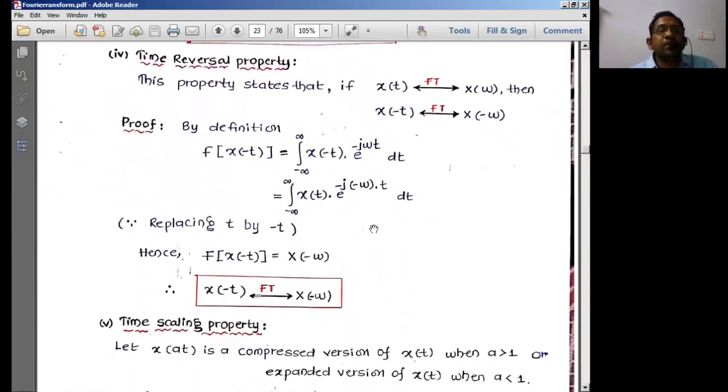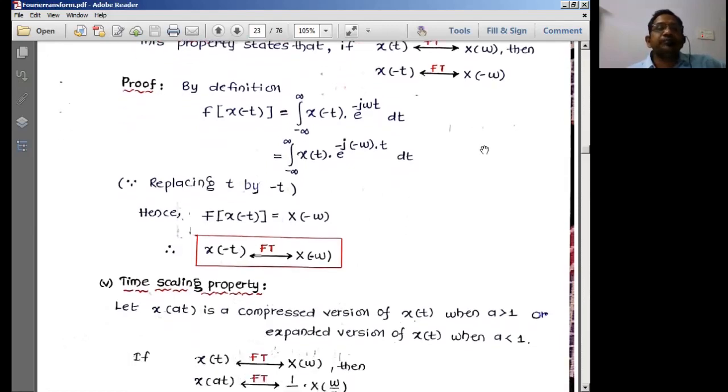The next property is the time reversal property. It is not that important, but as it is in the syllabus, let us go through all the 14 properties of the Fourier transform. Time reversal property means time has to be reversed. That means x of t becomes x of minus t, then it leads to X of minus omega. That's what the property is all about.